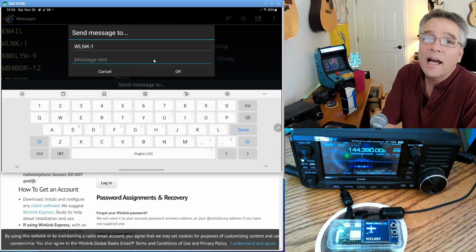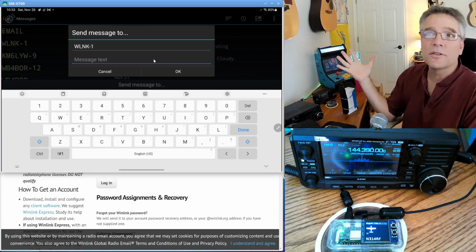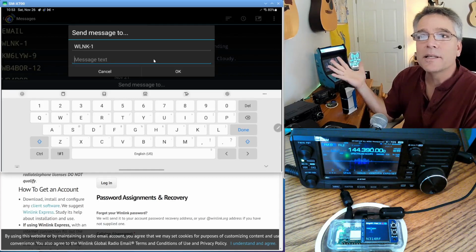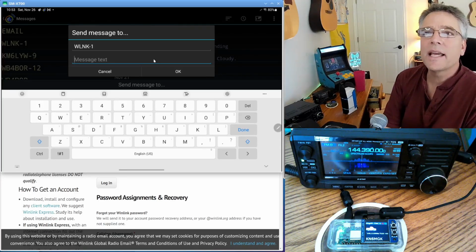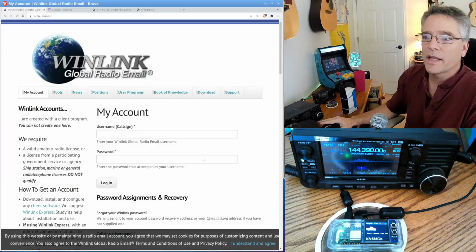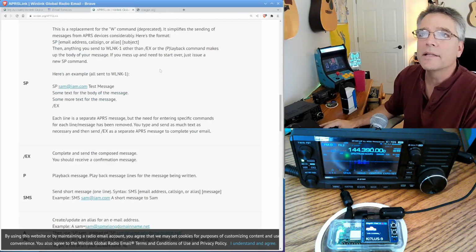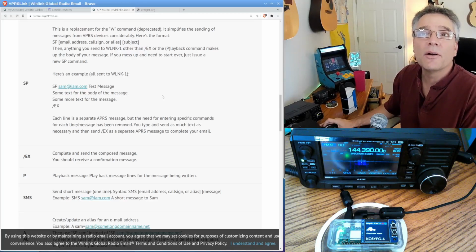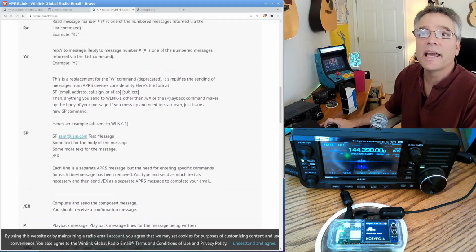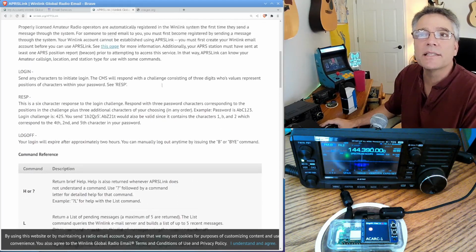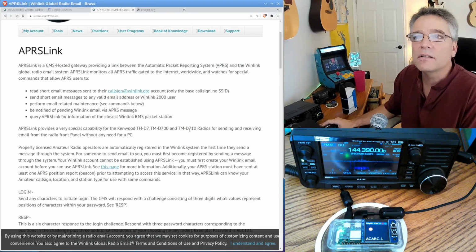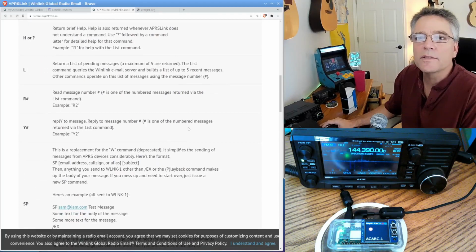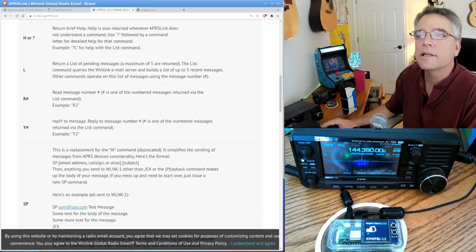You're going to find there's a lot more APRS infrastructure than Winlink infrastructure, at least in my travels. So in this case, we can go over here to get our list of commands. If we go to winlink.org/APRSLINK, that's APRS-L-I-N-K, we'll see the commands we can send to the station called WLNK-1. So let's send a command to station WLNK-1. We're going to do it over the APRS network.